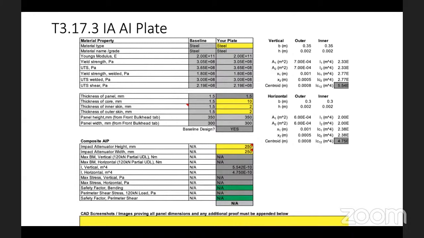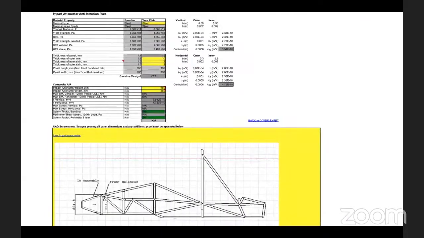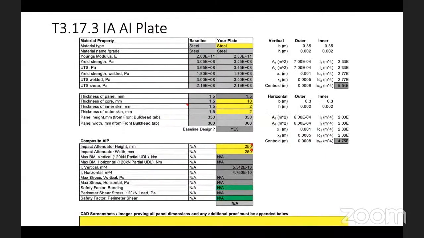Okay. So continuing to IA plate. Here again the same things. We need to put the given input in the yellow field, which would turn green, and you will have a bottom area where you need to place some cat. So I will show you an image from one of the SCS where you can just have a look and understand whether it is right or not.